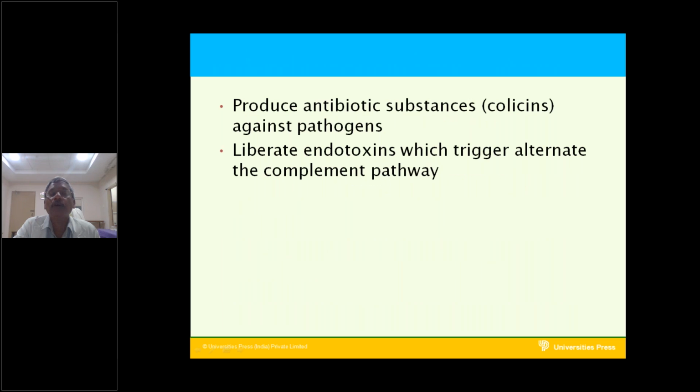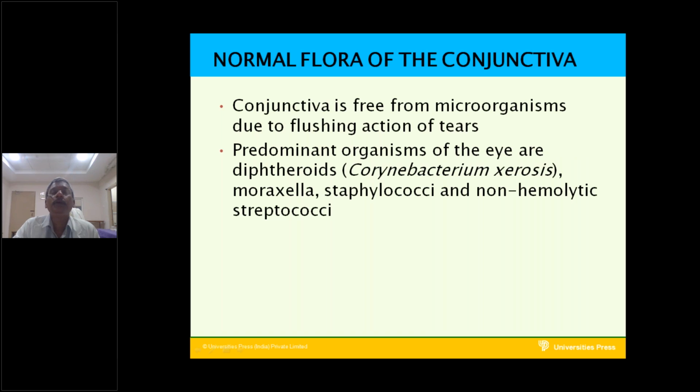They produce antibiotic-like substances called colicins, which fight against the pathogens. And they liberate endotoxins, which trigger the alternate complement pathway, innate immunity. These are the uses of normal flora.